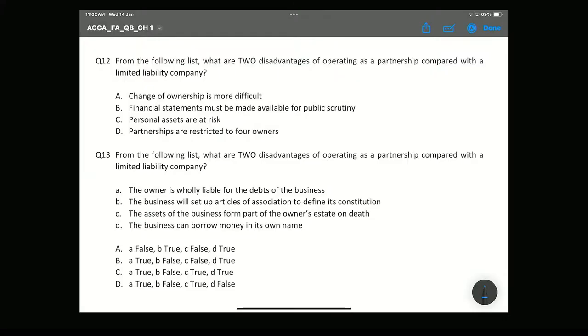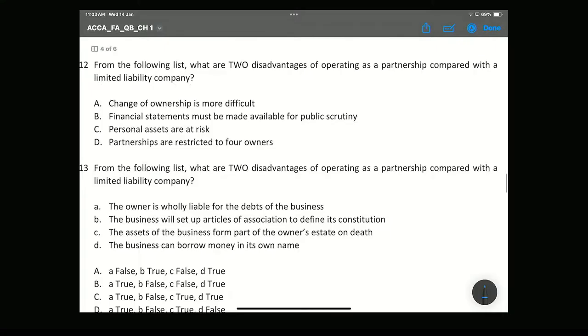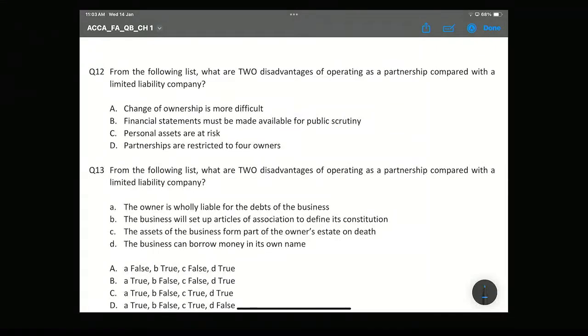Okay, so let's welcome you again. We are going to solve the remaining questions of this chapter, and we'll complete this chapter today only, in 3 classes. Okay. So question number 12.